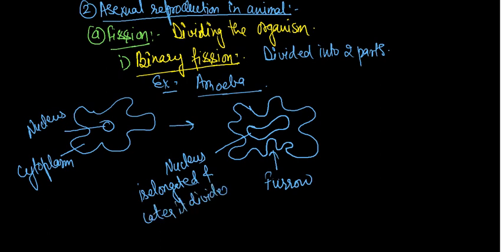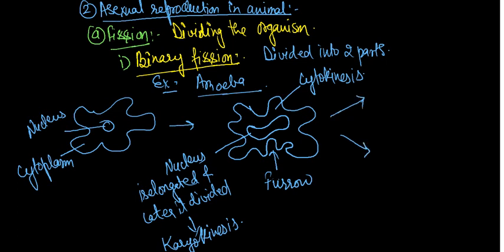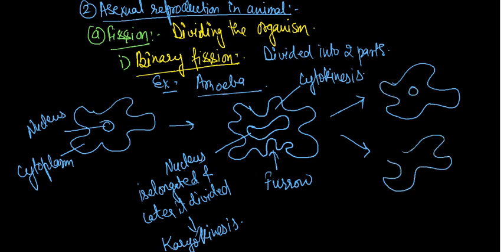This step is called karyokinesis. The division of the cytoplasm is called cytokinesis. After this step the amoeba is divided into two parts, not necessarily equal, because they do not have a fixed shape, and it forms two cells called daughter amoebae. So this is called binary fission.